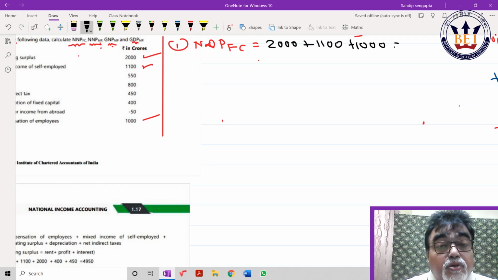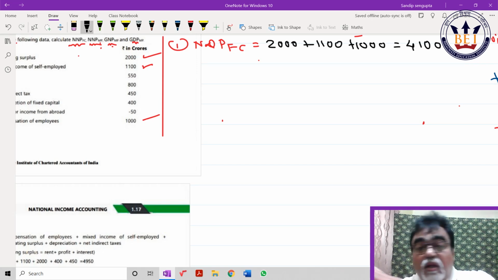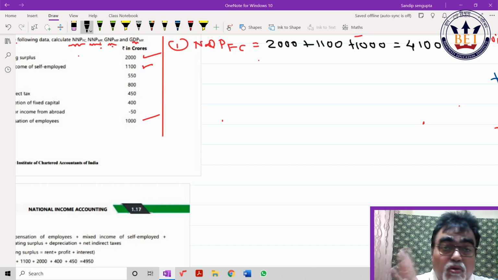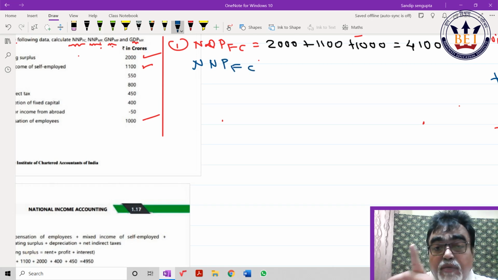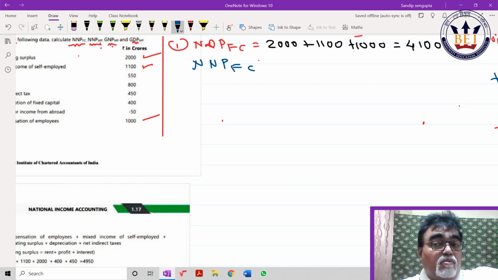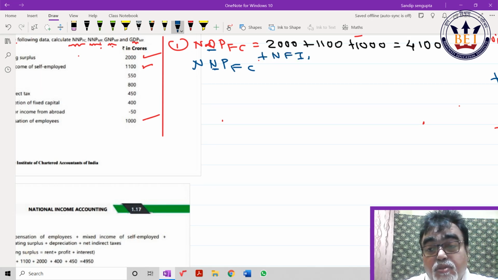Carefully, I am showing you one sum, it would be helpful for you. My dear, NNPFC: don't jump into it in one line. Don't try to answer as ICAI has given. I don't like this. Look here, net domestic product, net national product. What is the difference? One letter difference: one is domestic, the other is national. Go to my basic formula. Domestic to national, how do I come? I should add NFIA, beta. Understood or not? Good. So 4100. Acha, how much is NFIA? Minus 50. So how much should it come? 4050.